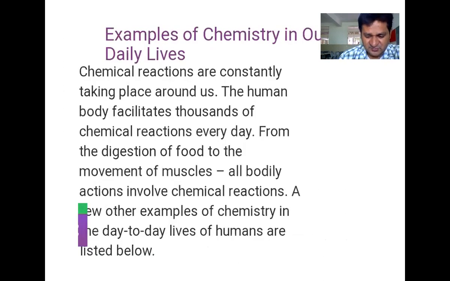Again, there are some examples in day-to-day life that involve chemistry. First is photosynthesis, digestion of food, the changing of milk into curd, ripening of fruit.